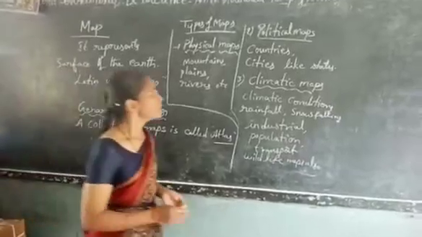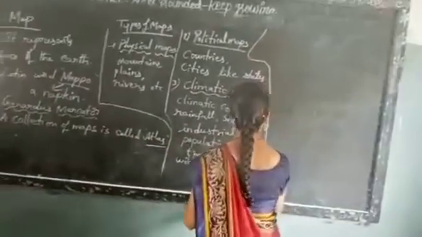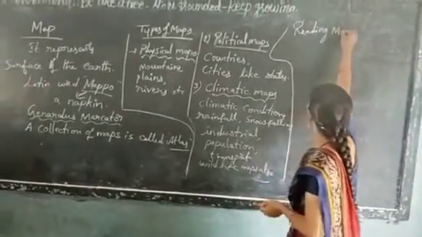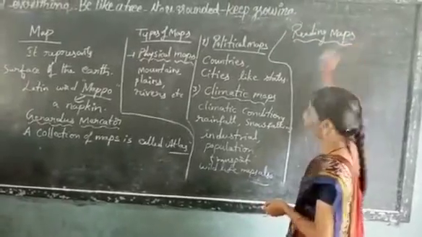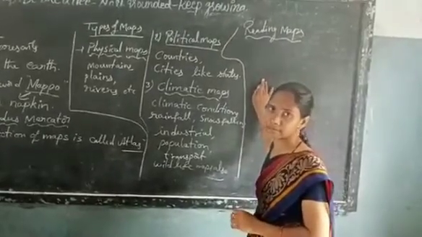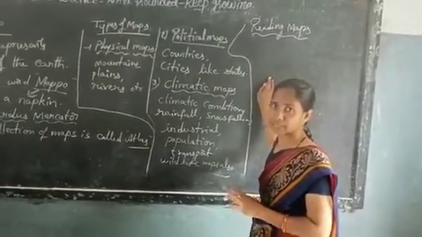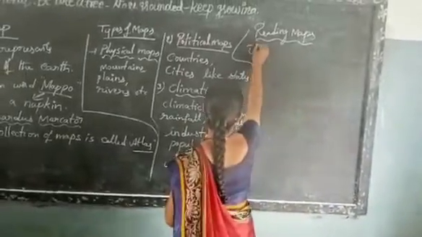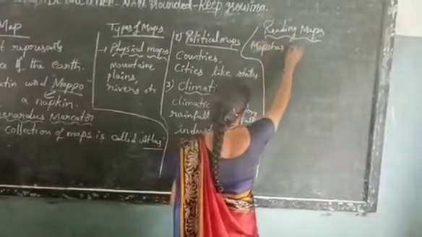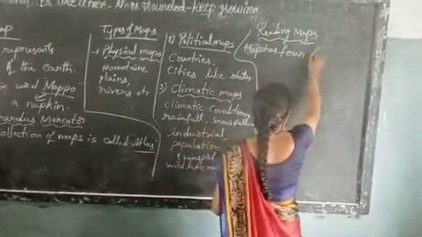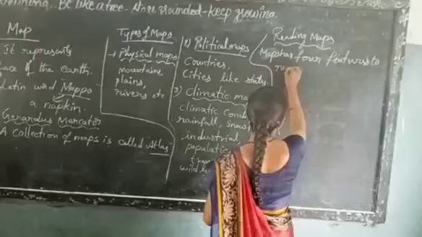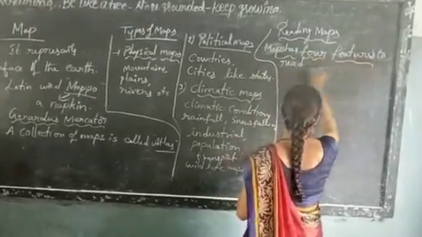Now, reading maps. How to read maps and how to understand the maps? We must know how to read and understand the maps. So it has some features. A map has 4 features to read.